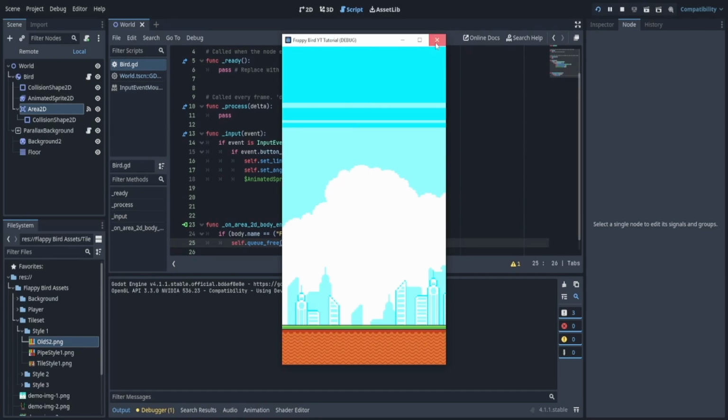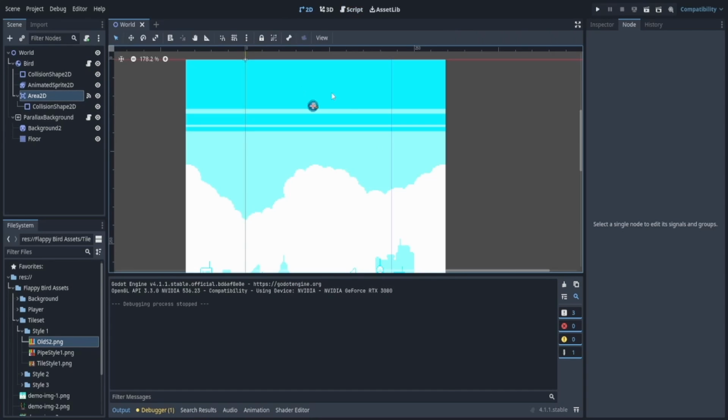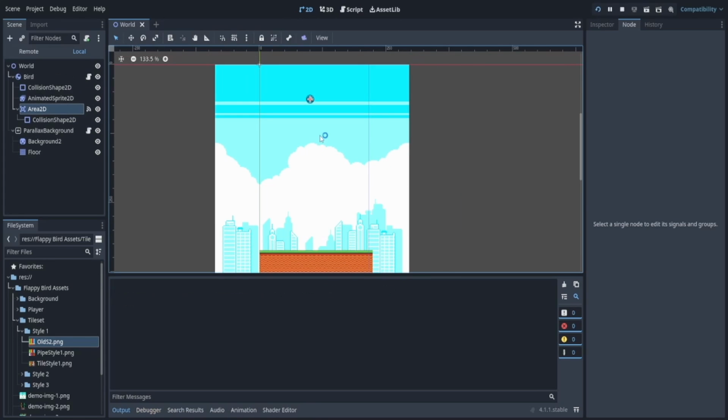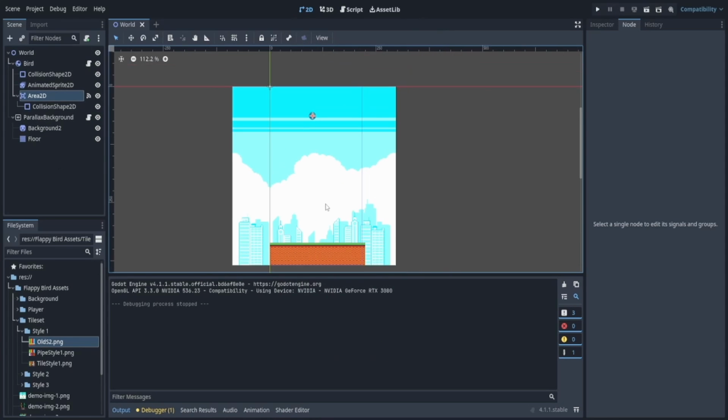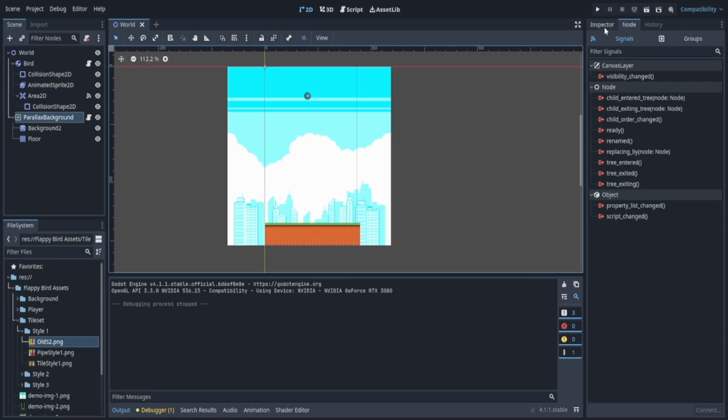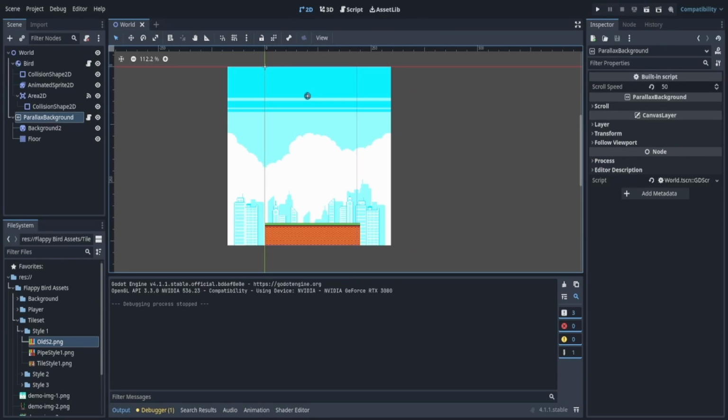Oh, there he goes. He got deleted. Cool. We have a relatively, somewhat working game with no pipes, and we can stay alive, and it works pretty well. And if I hit the floor, I die. All right, so let's start adding some pipes because, well, this isn't fun without any pipes, right? So let's take a look at how we're going to add this pipe.